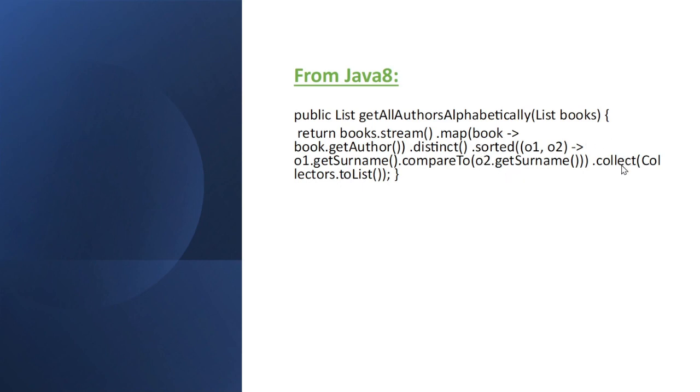Just try to understand this code. collect will be used to collect whatever we filtered, all these things. So this is the Java 8 coding style. I will explain this in detail later. I'm trying to make you understand the scenario here, how the lines will be reduced and in a very readable format also. So this is Java 8 style.